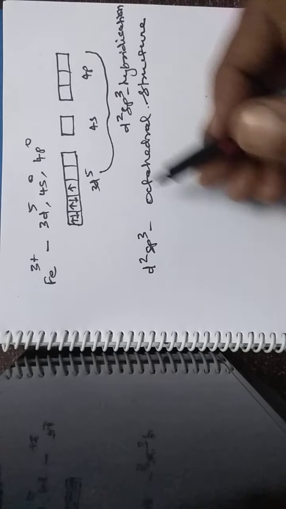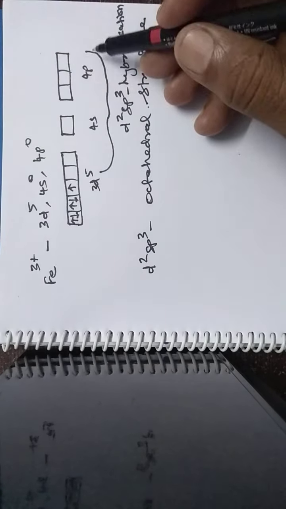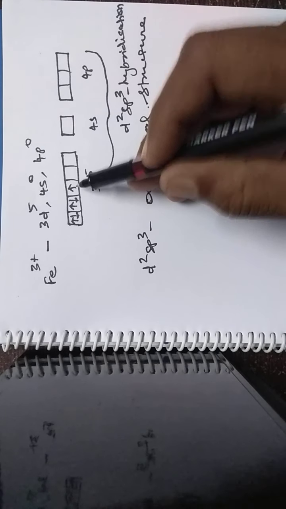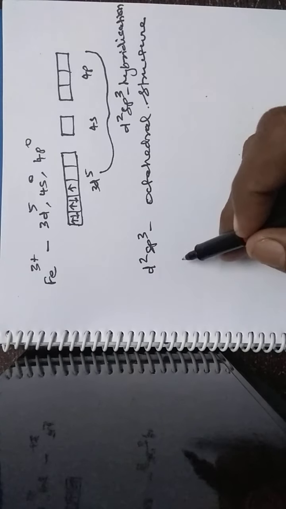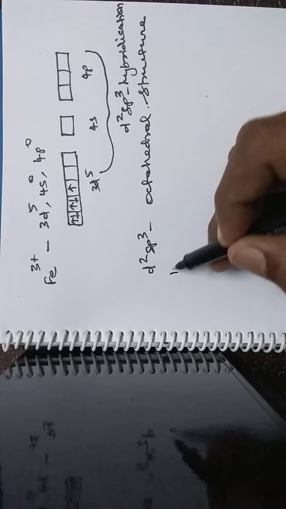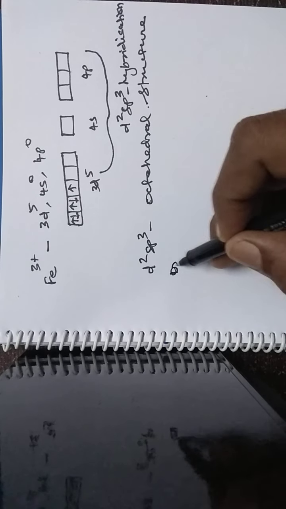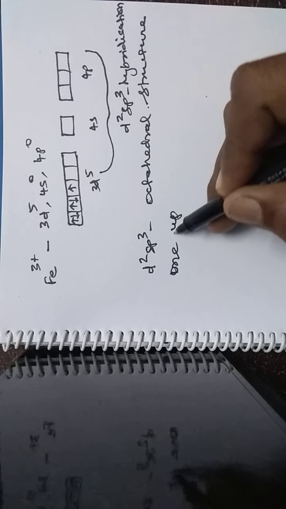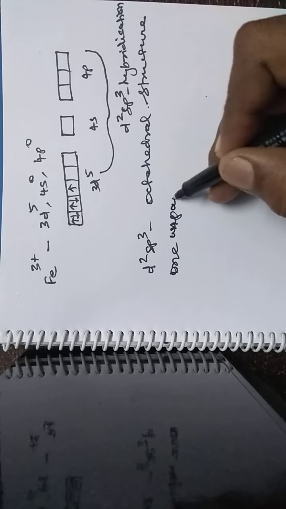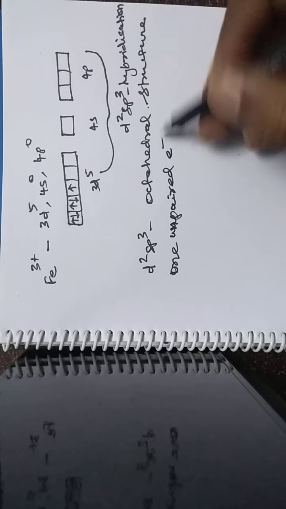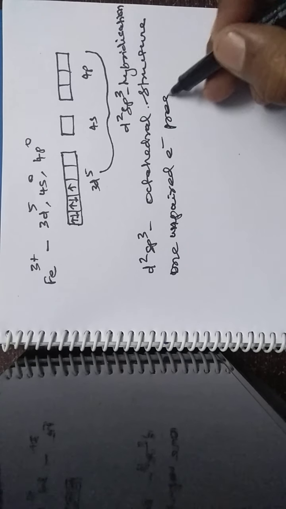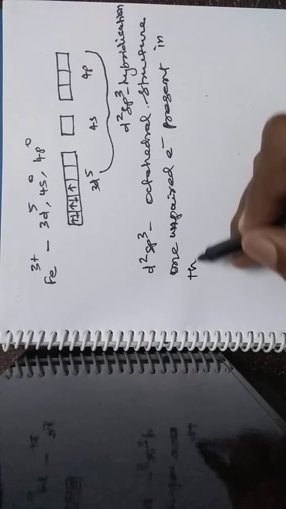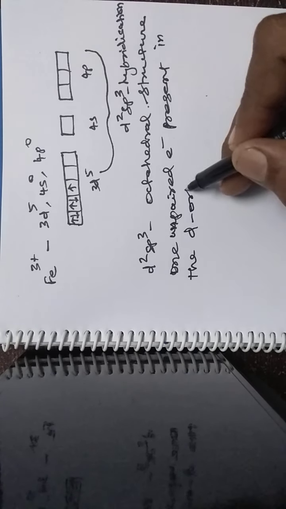What is the magnetic character? So in this complex, after hybridization, there is only one unpaired electron. Therefore, it is paramagnetic. The unpaired electron is present in the 3d orbital.